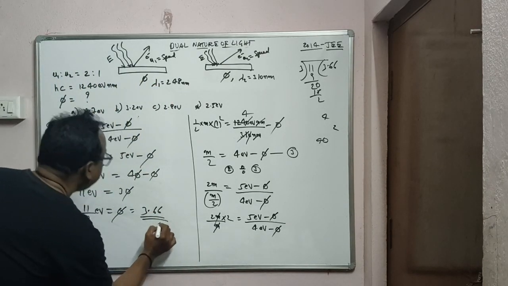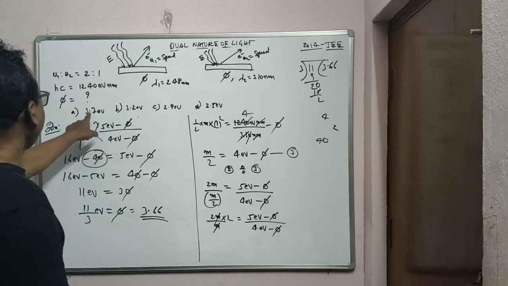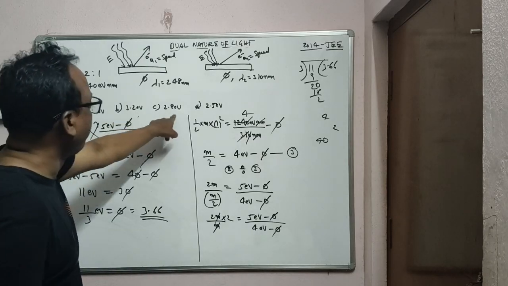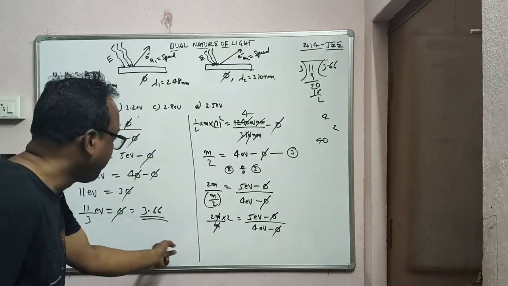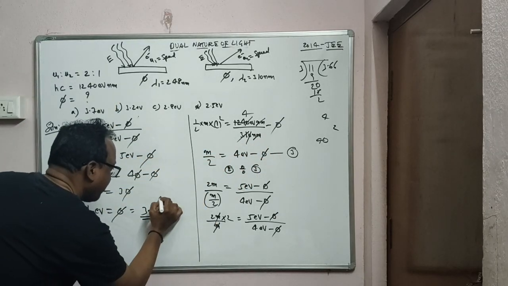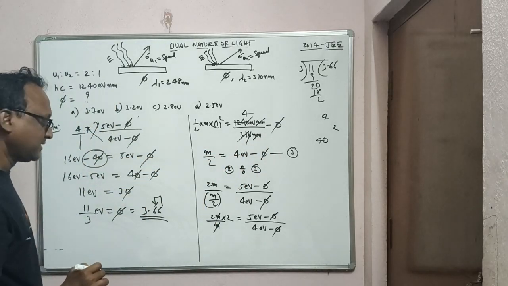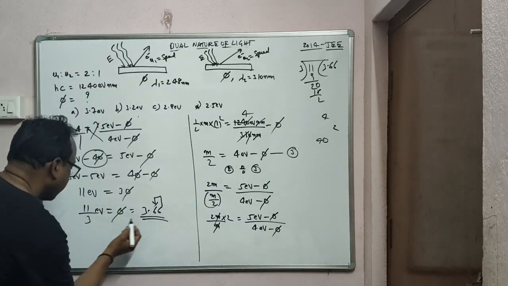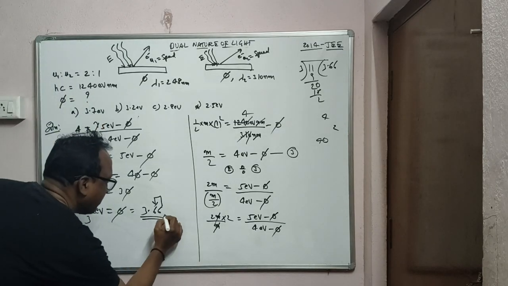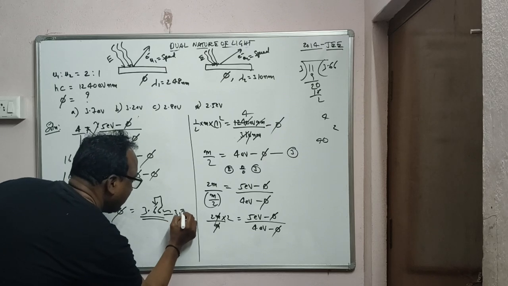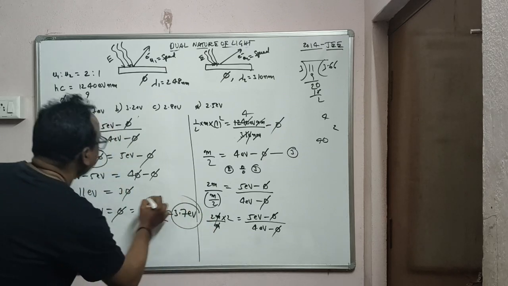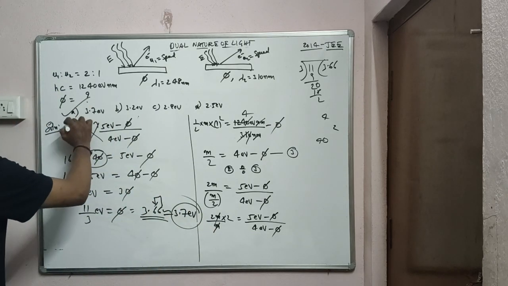Check the answers 3.7, 3.2, 2.8, 2.5. 3.66 you can round off by decimal maths, so this is almost equal to 3.7 electron volts. So the first one is the right answer.